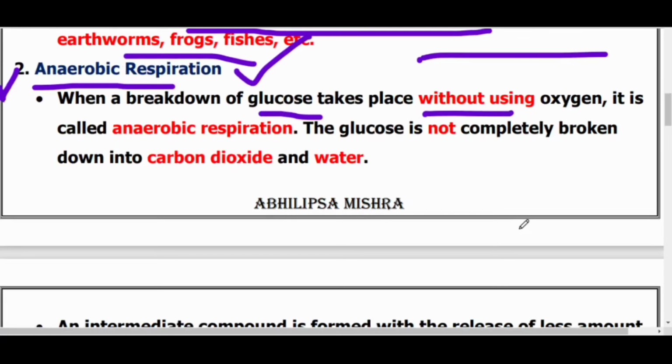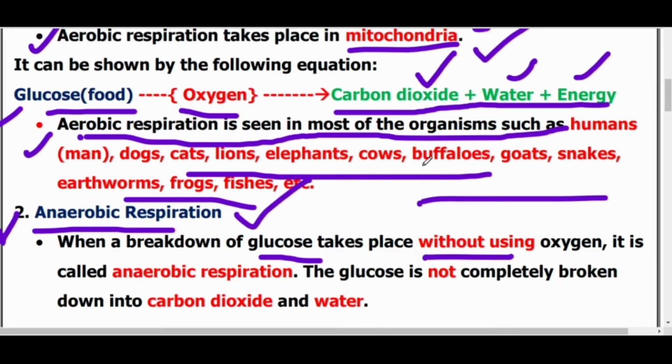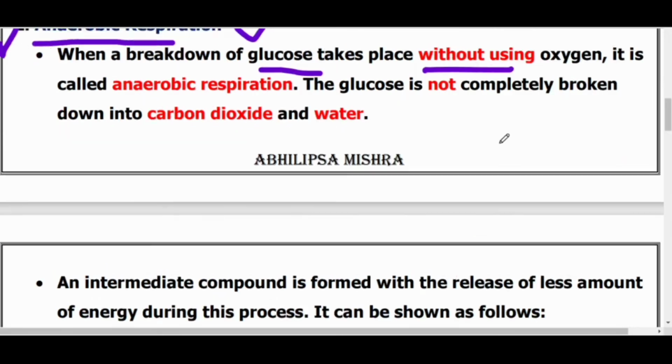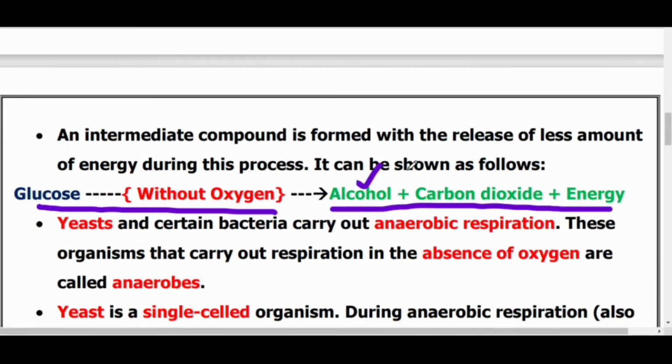So what happens in anaerobic respiration? Here glucose breakdown takes place without the use of oxygen, producing alcohol, carbon dioxide and energy. The same as before, but in aerobic respiration there was water, meaning H2O. Remember the chemical formula of water, H2O. CO2 is the formula of carbon dioxide. So here alcohol is formed in anaerobic respiration.